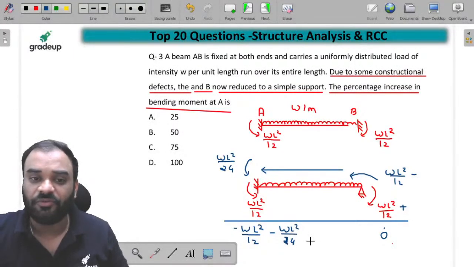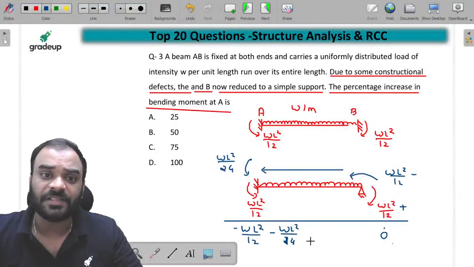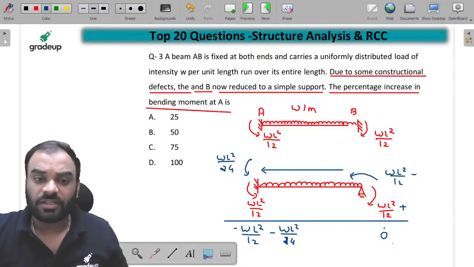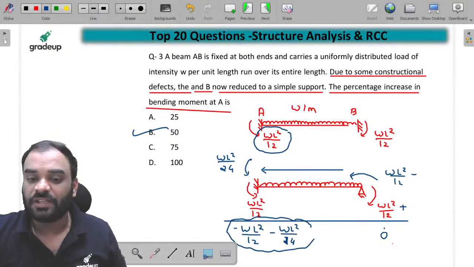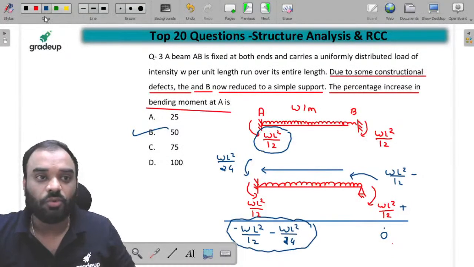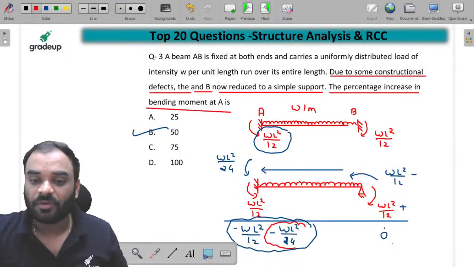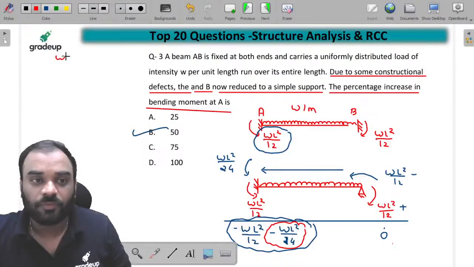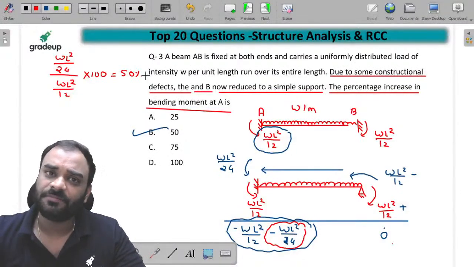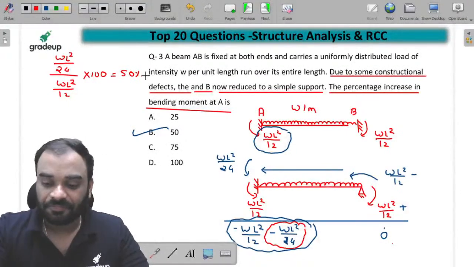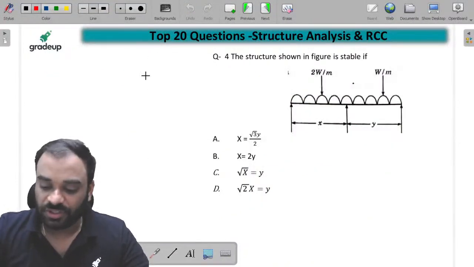So can I say that by 50% your moment will get increased. कितने परसेंट से इंक्रीज हो गया? 50% से. You can see here guys, this is the initial value and this is your final value, and this is the amount by which your moment gets increased at joint A, है ना. If you divide this particular value WL square by 24 divided by WL square by 12 multiply by 100, you will get the answer which is 50%. कितना होगा बच्चों? 50%. Simple. So B is the answer, right? Next question guys.